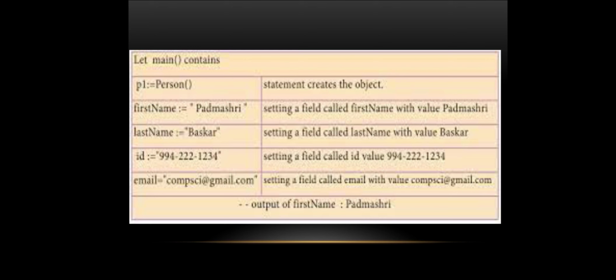And the last variable is email, computerscience@gmail.com, setting a field called email with that value. Here we can receive the output from the computer, meaning the output of the first name, Padmasree, can be displayed on our screen. Can you understand the example? These are the concepts of data abstraction.